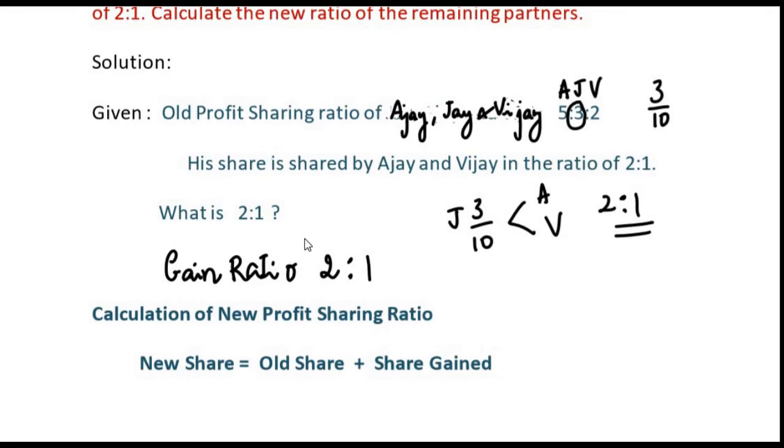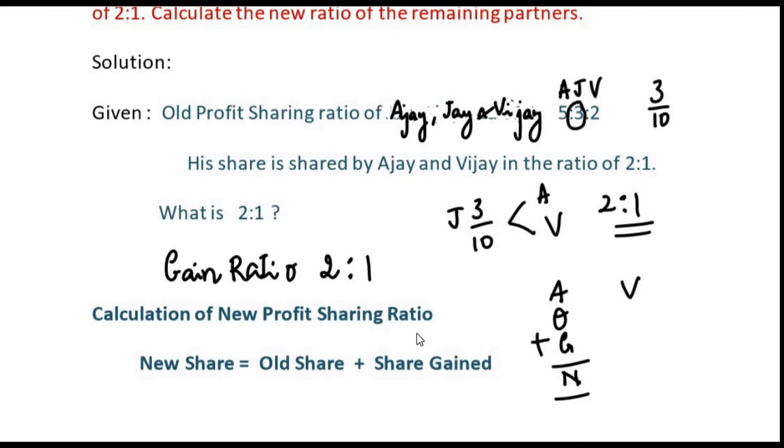So we have got that gain ratio. Now we have to calculate the new profit sharing ratio. Now you know that this is a case of retirement. We have Ajay and Vijay. They are continuing partners. So Ajay has some old share, and then he will gain from the retiring partner. Adding this, you will get the new share of Ajay. To his old share, you need to add the share gained by Ajay. That will give you his new share. So the formula is new share is equal to old share plus share gained.